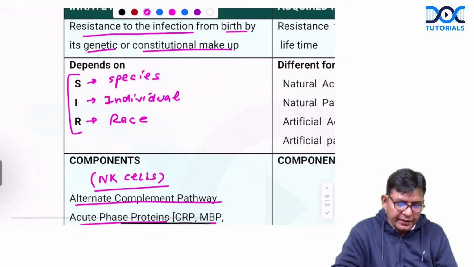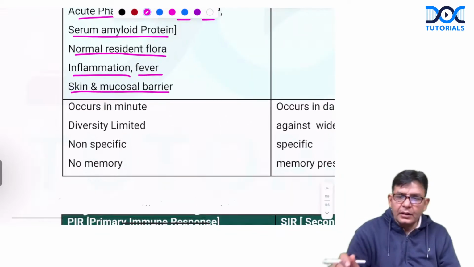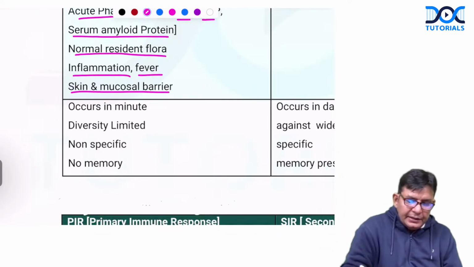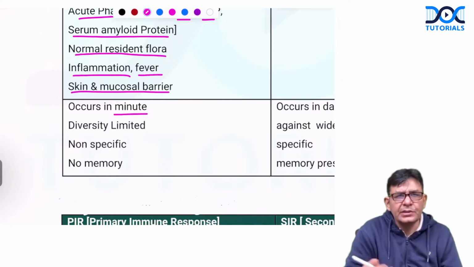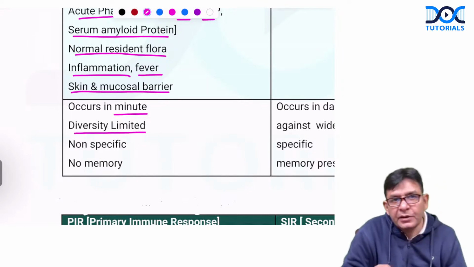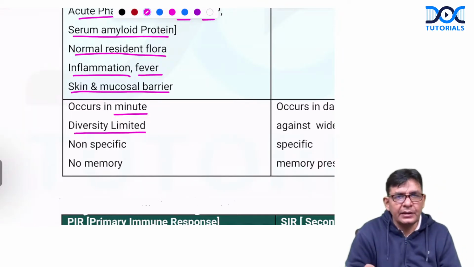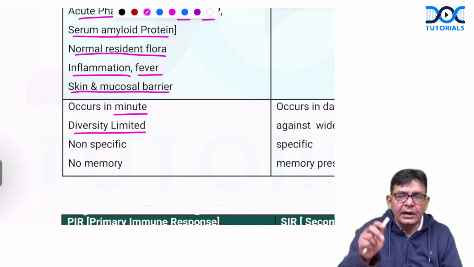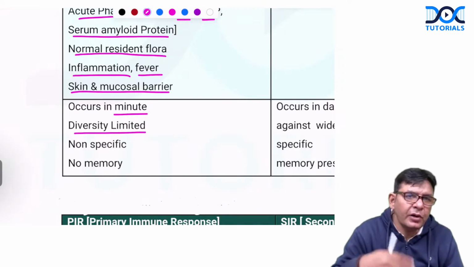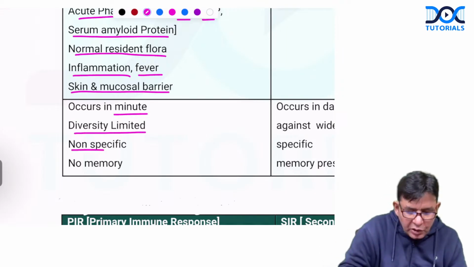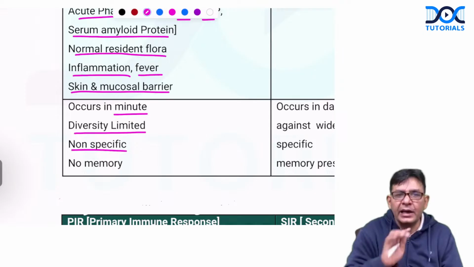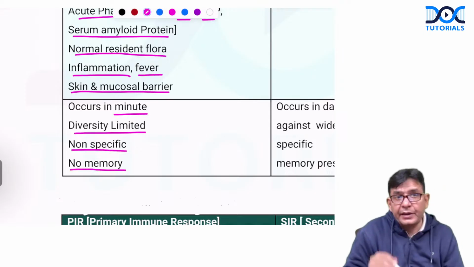Regarding this particular innate immunity, it happens in minutes because this is already there, the natural one. Diversity is limited because it has the same action for all the microorganisms. It is non-specific, not against a particular organism, and there is no memory for the future.